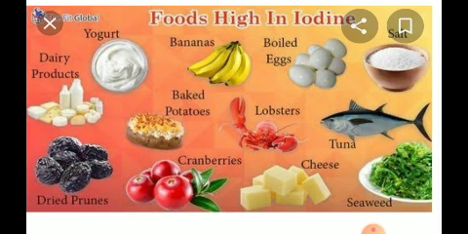The fruits, the vegetables, the seafood and the iodized salt. Here you can observe the fruits, the vegetables, bananas, the dried prunes, cranberries, okay, eggs, baked potatoes, cheese, fish, okay. Yes, the seafood, seaweed, you can observe the seaweed is nothing but seafood. Iodized salt also is present. Yogurt, okay. So these are some of the foods that are rich in iodine.